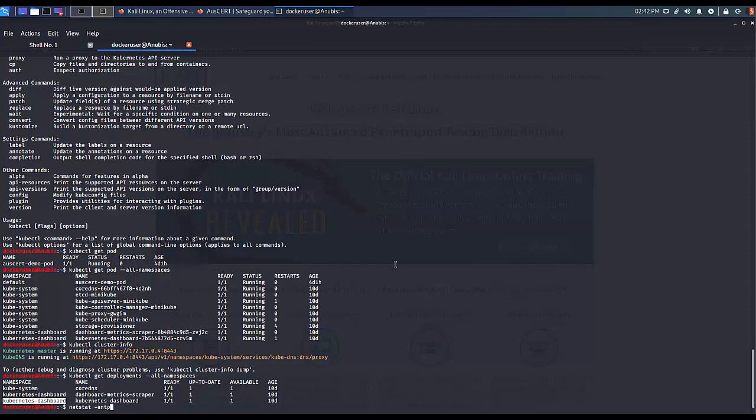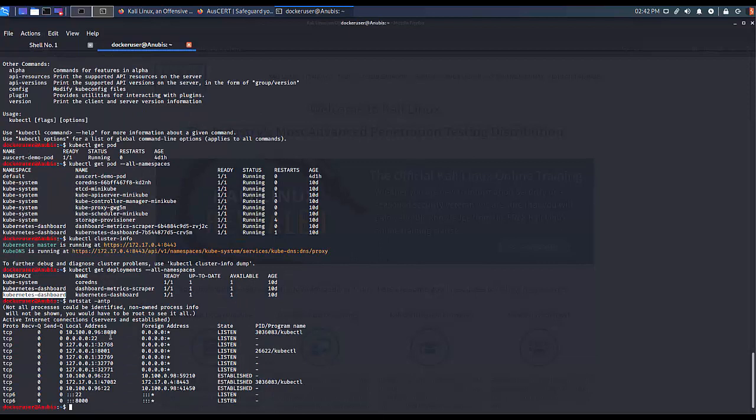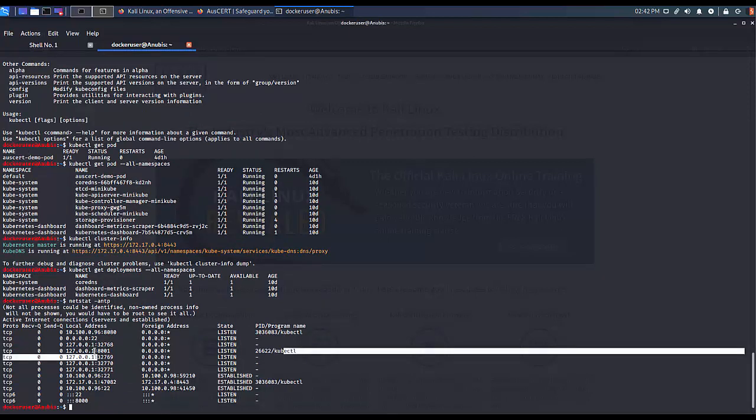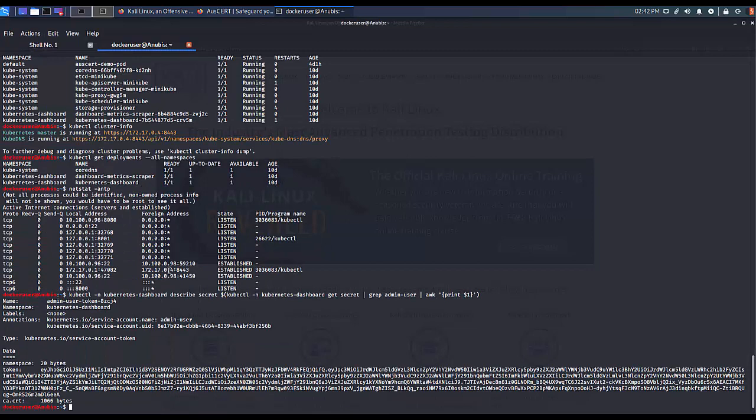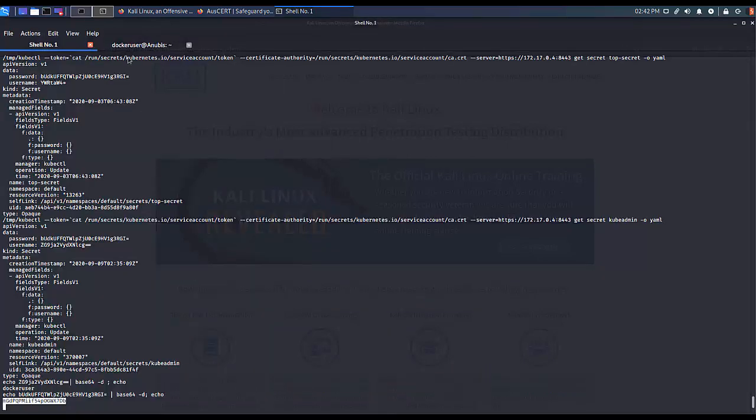The attacker takes a look at what services are running here. They see a Kubernetes process on port 8001, which is probably the Kubernetes dashboard. The attacker gets something else from the secrets, the JWT token used to log into the Kubernetes dashboard, and notice that we are now enumerating secrets in a different deployment, the Kubernetes dashboard, not the Osser demo. So this would not have worked in the previous shell that we were just in.